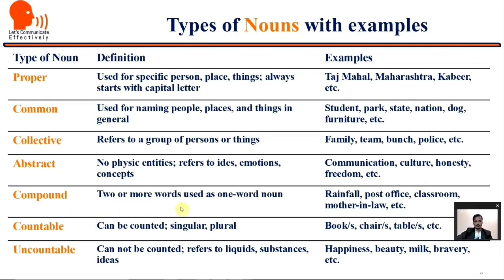Compound, two or more words used as one word noun. For example, rainfall, rain and fall, rainfall. Post office, classroom, mother-in-law. Countable, can be counted, singular or plural. For example, book, books, chair, chairs, table, tables. And uncountable, which cannot be counted and they usually refer to liquids, substances and ideas. For example, happiness, beauty, milk, bravery, etc.